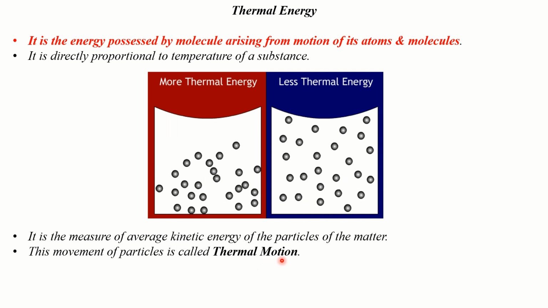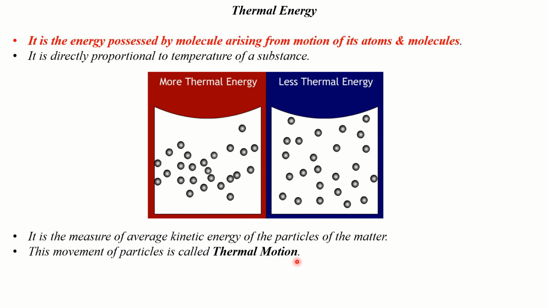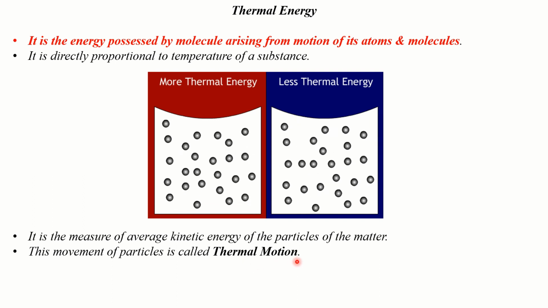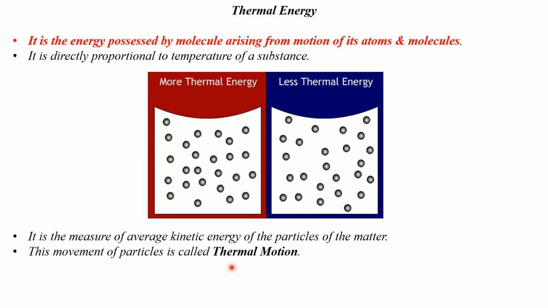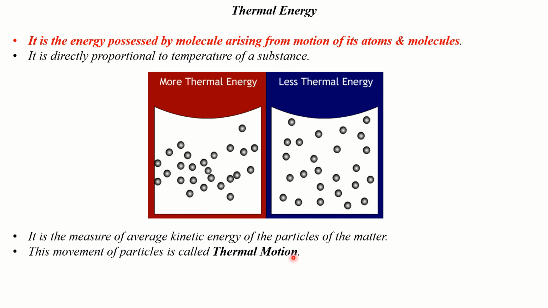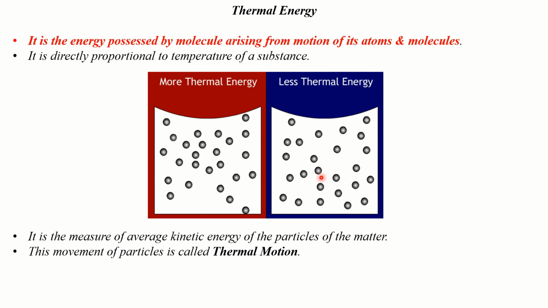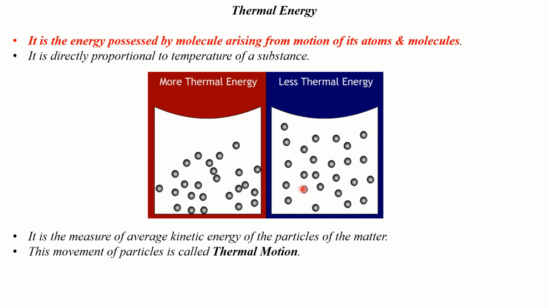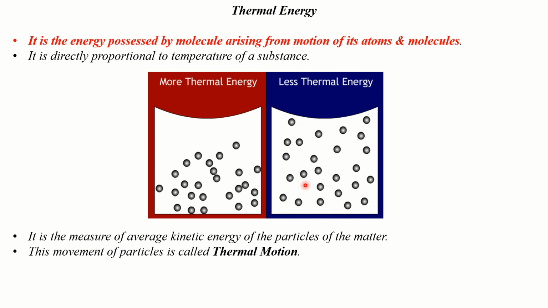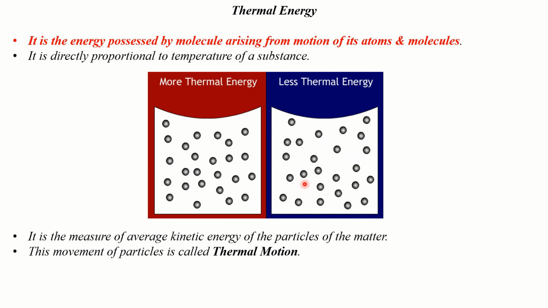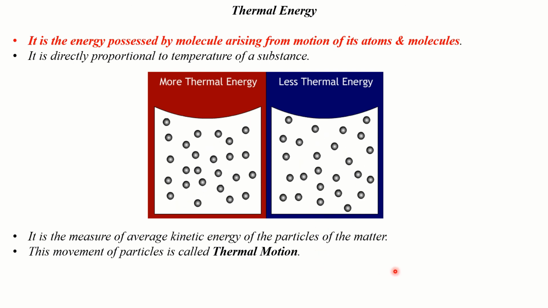So when will thermal motion of particles of a substance increase? When the temperature of the substance increases, thermal motion increases. As a result, thermal energy will increase. When the temperature of a substance decreases, the thermal motion of particles of the substance would decrease, and as a result, thermal energy also would decrease. So this is about thermal energy.